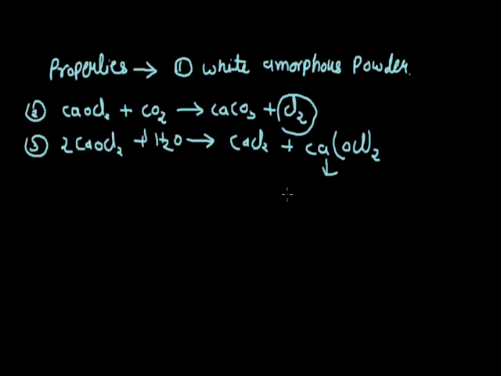Its structural formula is this. It is called calcium hypochlorite.